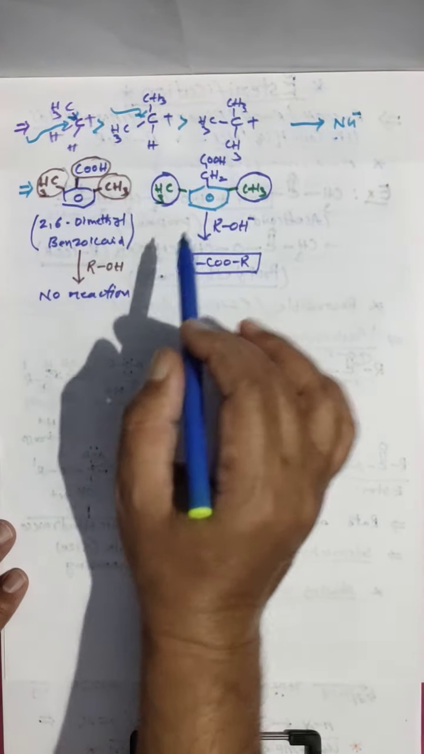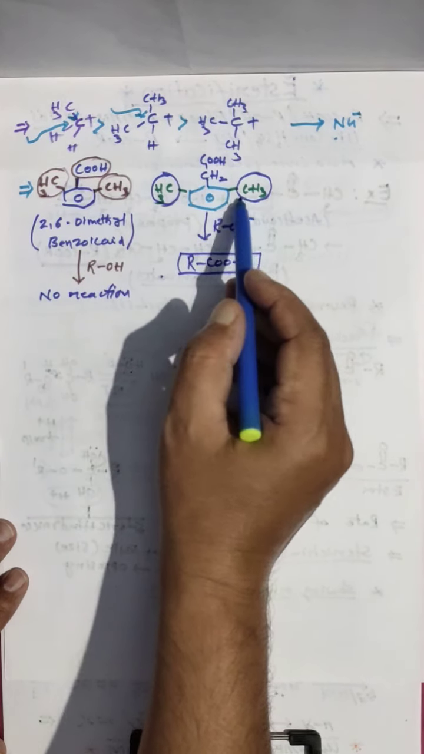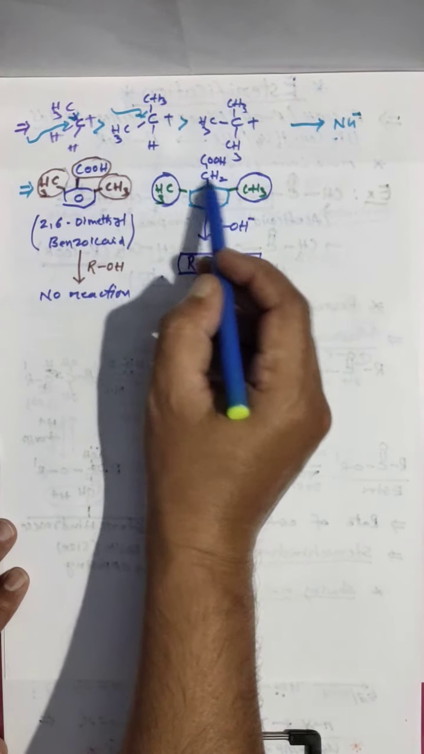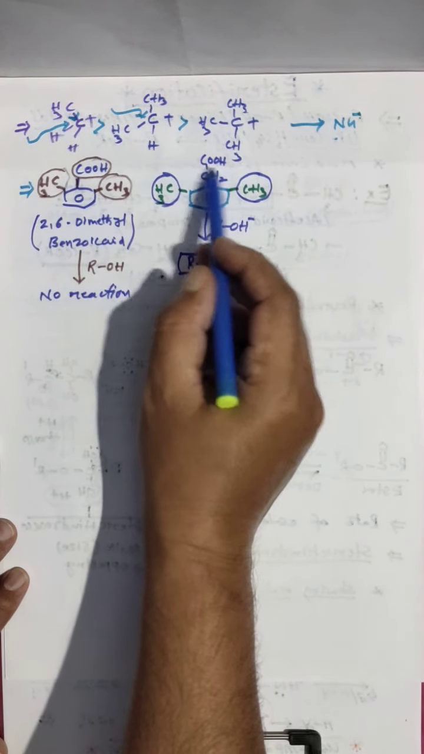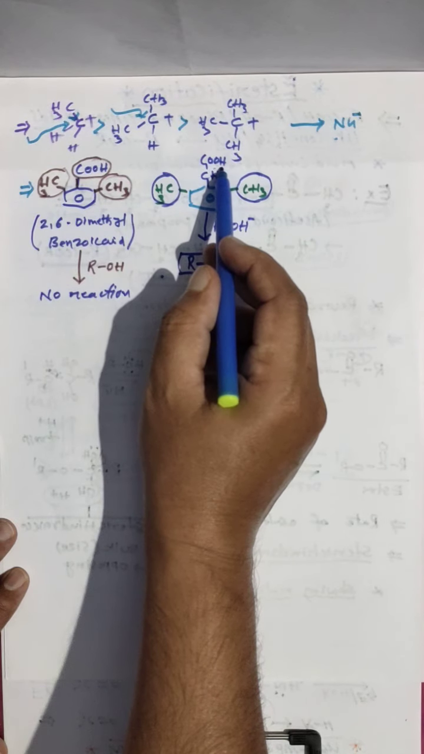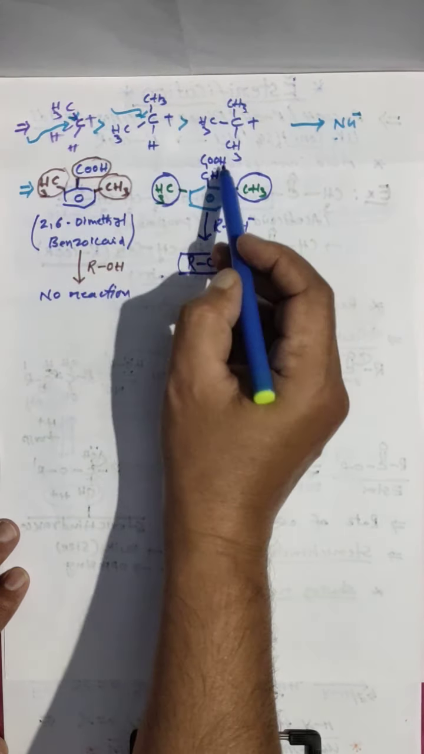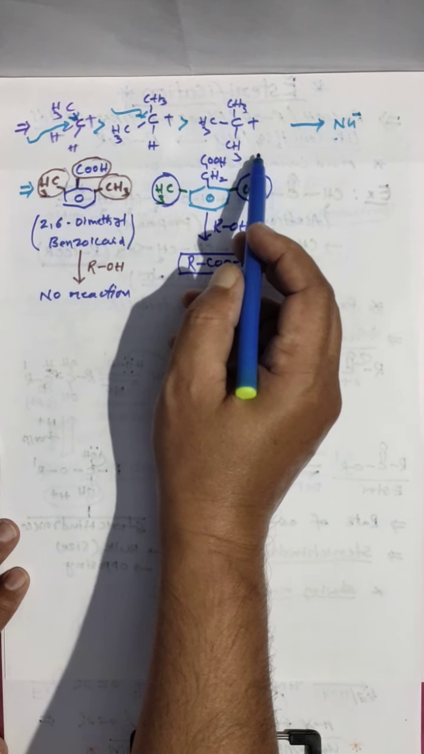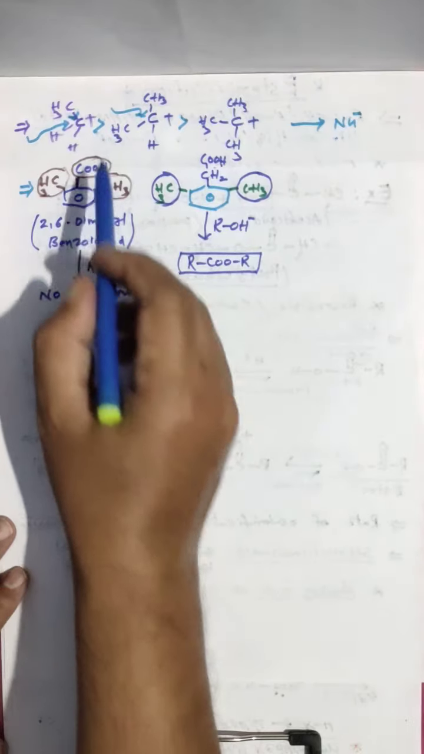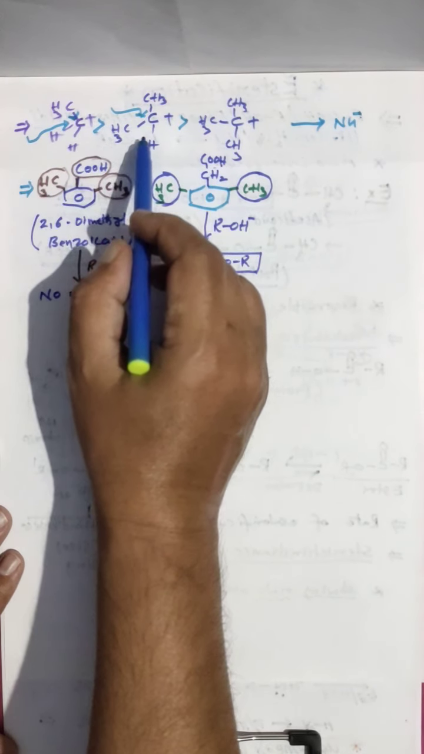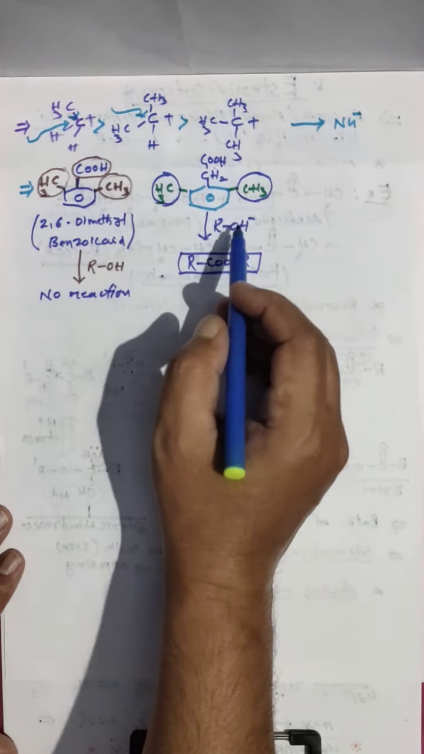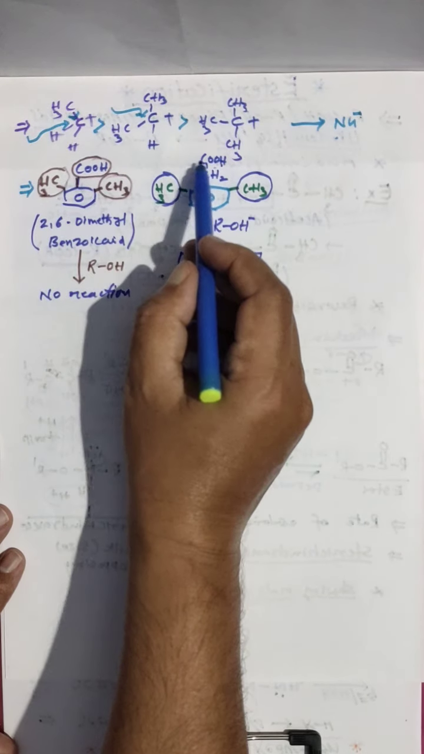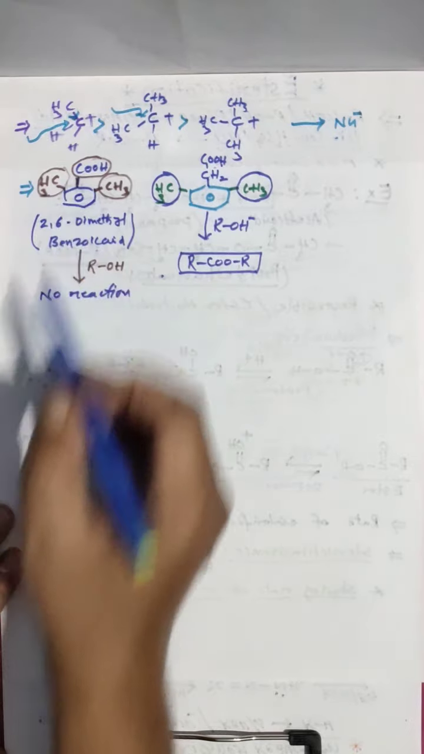But that is not the only reason. Bulky groups should be very close. See here, these two bulky groups and this group are away from the carboxylic acid group. So the upcoming nucleophile will attack on this and OH will be removed. Clear? So having only bulky groups is not the reason. Those bulky groups should be very close to each other. So here reaction takes place, but here reaction will not take place.